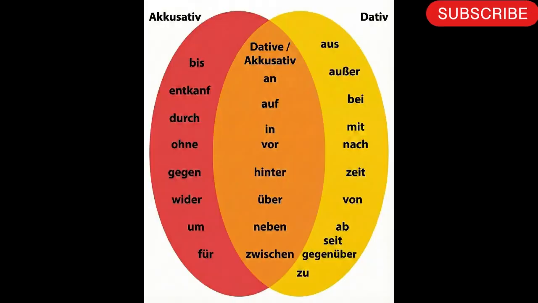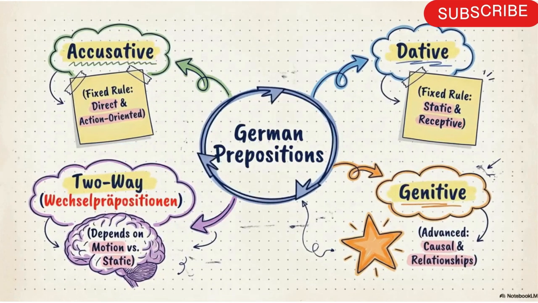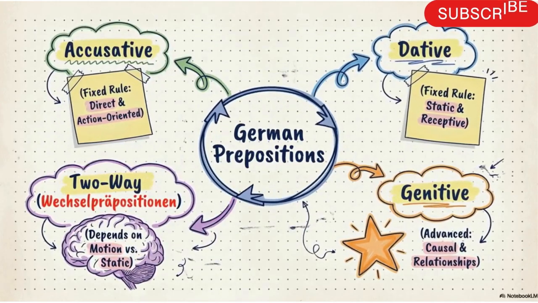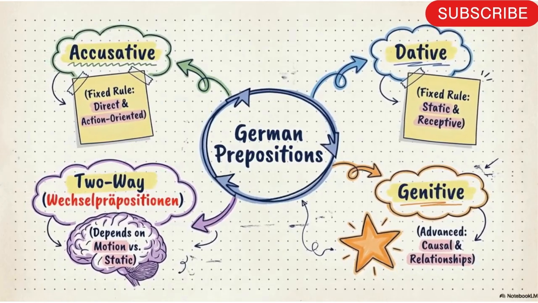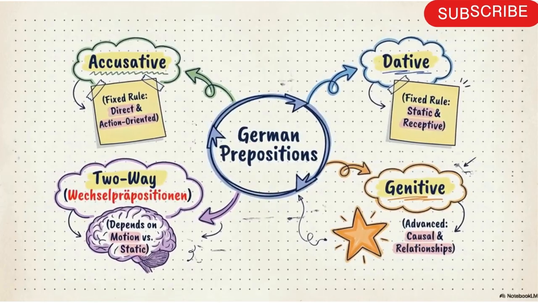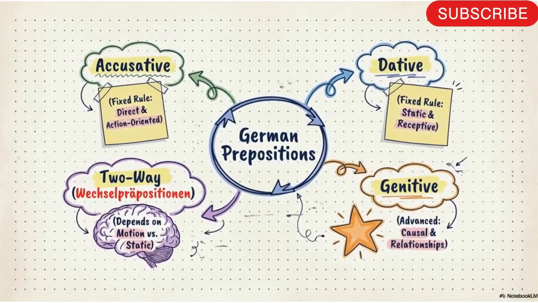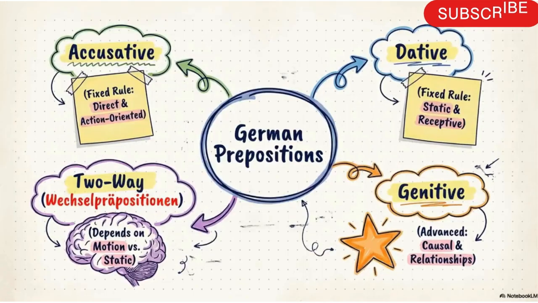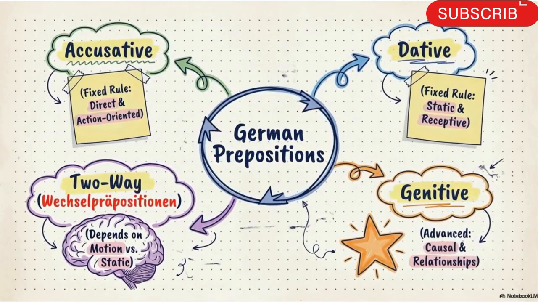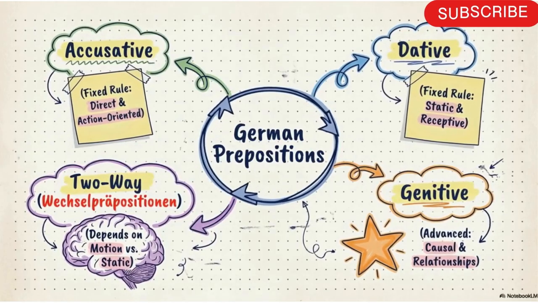So why are German prepositions important? German prepositions are special because they control the grammatical case of the noun that follows them. In the whole German language there are four cases, but as of now we are at A1 level, and according to the Goethe syllabus we learn only three kinds of case prepositions.